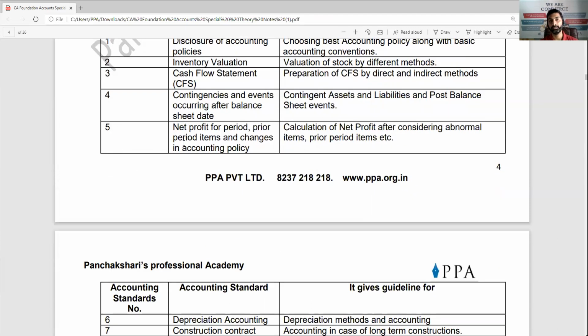Fifth, AS5, net profit for the period: how the net profit should be calculated, how ordinary and extraordinary items should be separated, how the prior period items, that means earlier year items, are adjusted in the current year. Like you wrote off bad debts 3 years back, and suddenly that person, your customer, came today and said, okay, I want to pay you the amount. I don't know why, but he's paying. So how to record it? This is to be recorded in the current year, but as a prior period item, an earlier year's item. That is AS5.